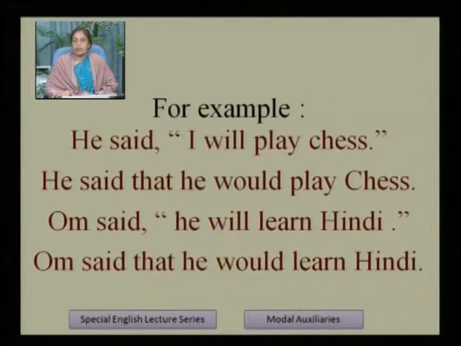He said, I will play chess. He said that he would play chess. Om said he will learn Hindi. Om said that he would learn Hindi. If we see these examples, then we find he said that he would play chess. Here, will is changed into the past form of will, would. Om said that he would learn Hindi. Here also, will is changed into would, and would is the past form of will.